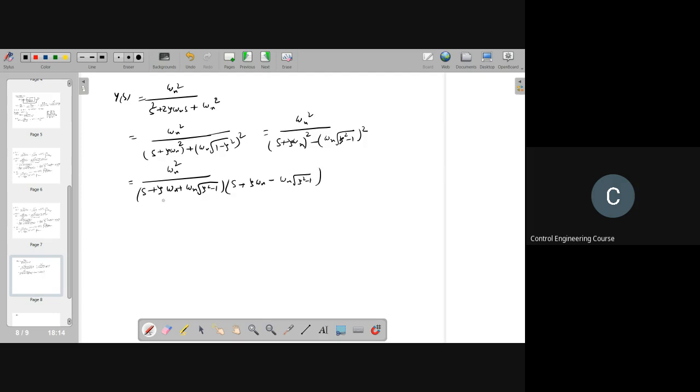So this one I am calling root r1 and this is r2. From this you can do the partial fractions after that. Is it clear? Yes, ma'am.